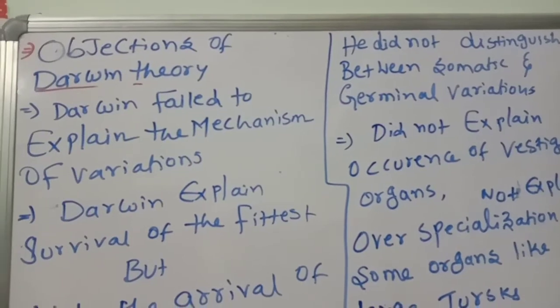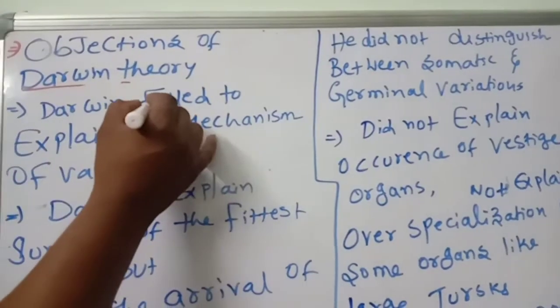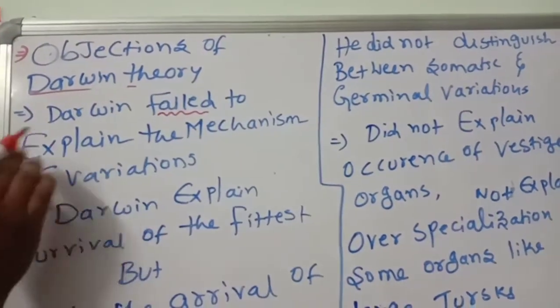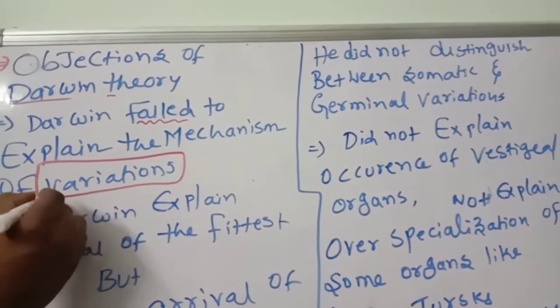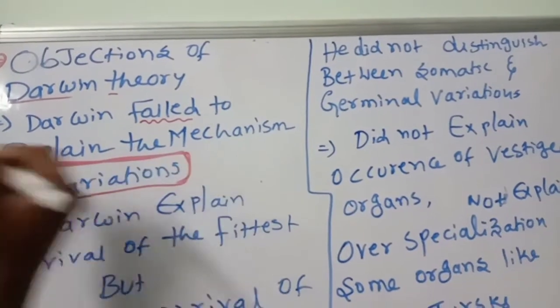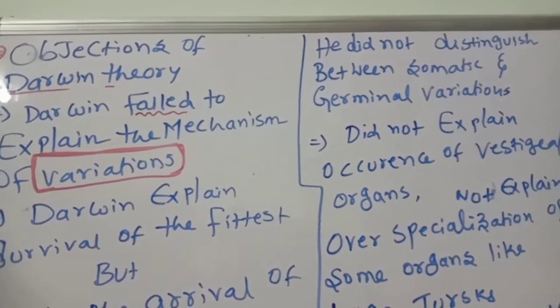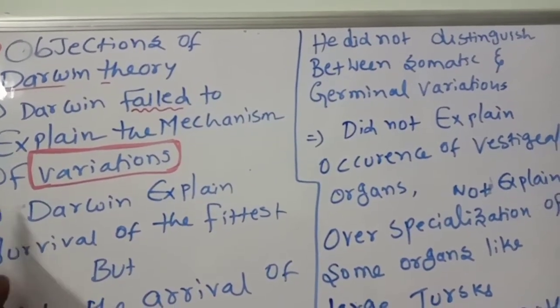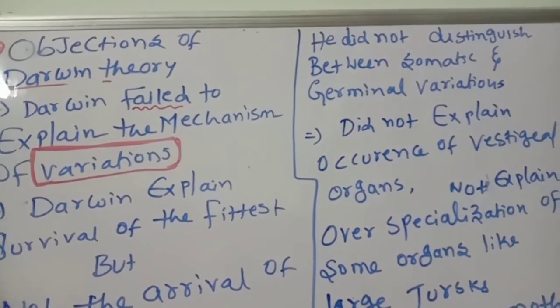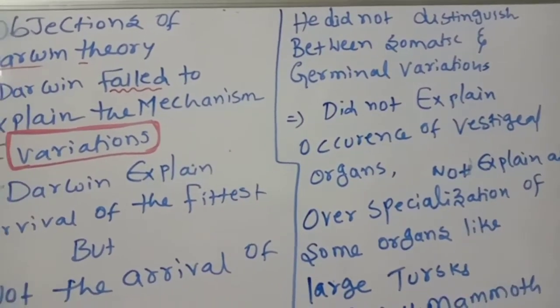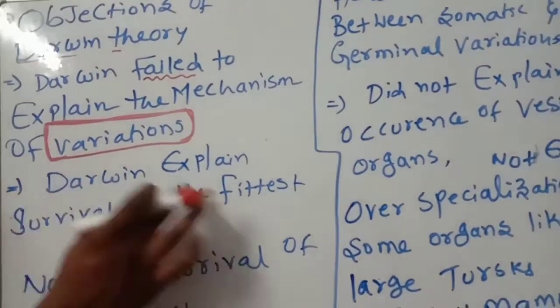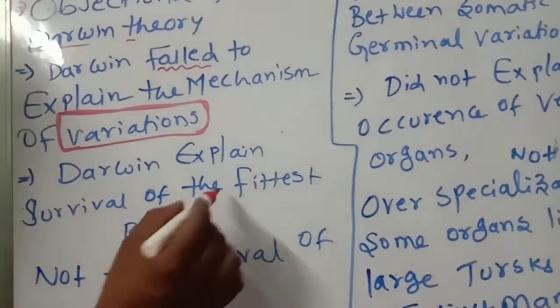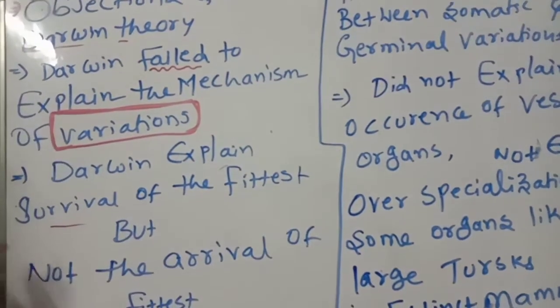Darwin failed to explain the mechanism of variations, how the changes are happening, how the new characters are forming, how new species are showing new characters. That is the first objection. Second one, Darwin explained survival of the fittest: those who have fitness only survive.